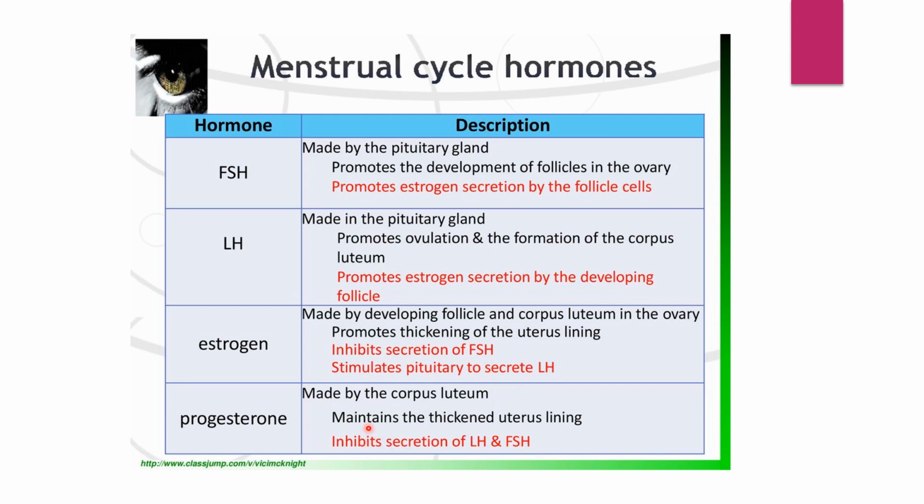Next, it also maintains the endometrial lining of the uterus. The thickening of the endometrial lining is maintained by both this hormone, estrogen, and progesterone. Now, why does the endometrial lining have to be thickened? The reason is that the uterus is the site where implantation of the fetus takes place after fertilization.